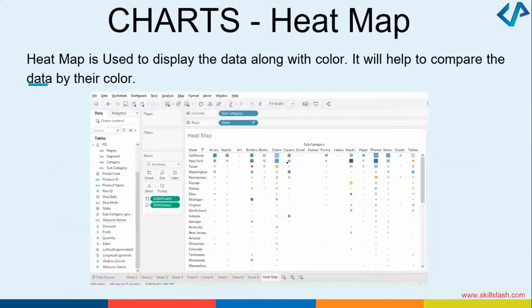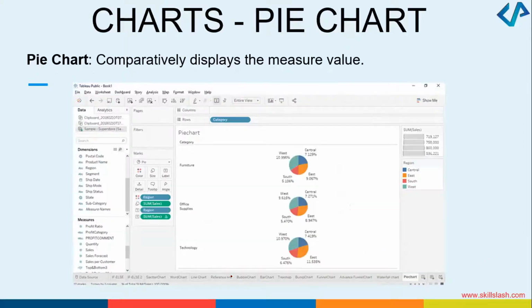You can create some heat maps using Tableau. Heat maps will be used to display the data along with the color. Can you visualize all of this, right? It will help you look at the data and compare the data based on what? Based on the color that you have. Like any other visualization tool, Tableau also gives you an opportunity to create pie charts, right? Everybody's familiarized with pie charts. We know how pie charts look like, the circles. This is what Tableau is also capable of doing.